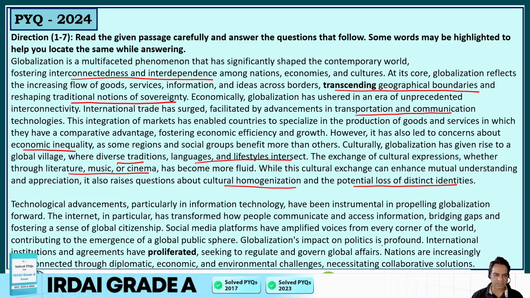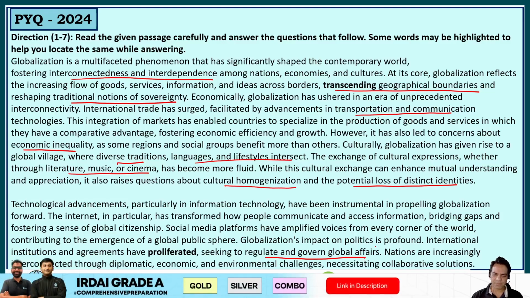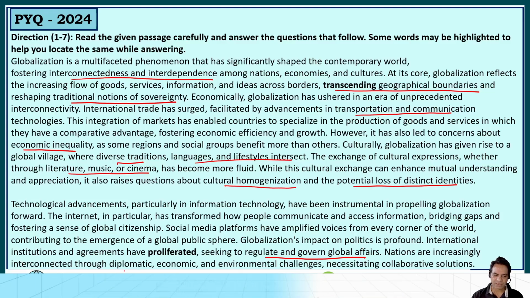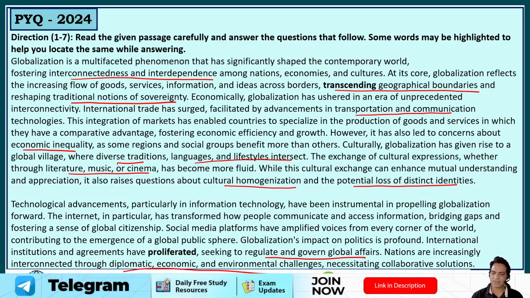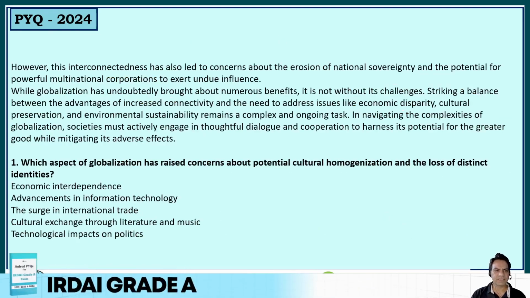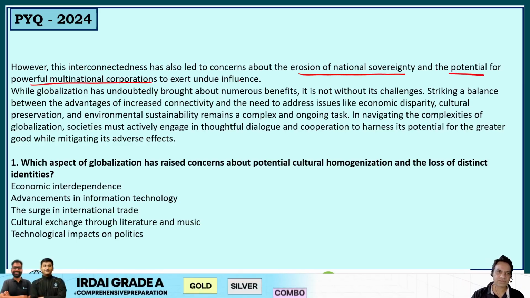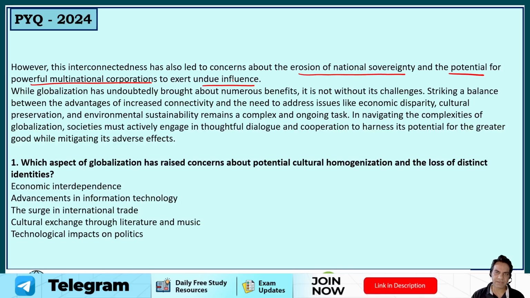International institutions and agreements have proliferated, that means spread, seeking to regulate and govern global affairs. Nations are increasingly interconnected through diplomatic, economic, and environmental challenges, necessitating collaborative solutions. Let's read further. However, this interconnectedness has also led to concerns about the erosion of national sovereignty and the potential for powerful multinational corporations to exert undue influence. So there is another angle to it.